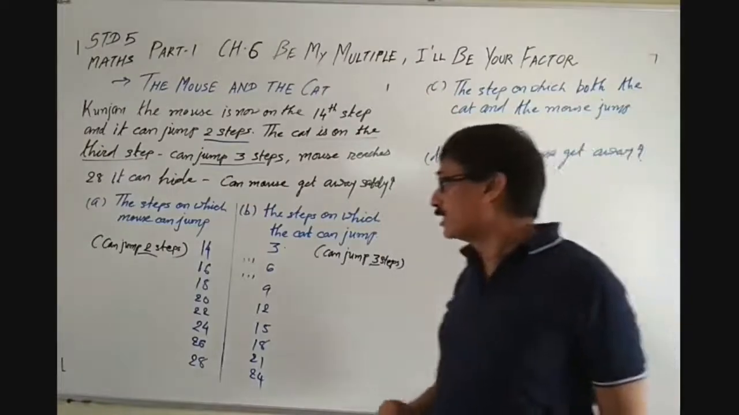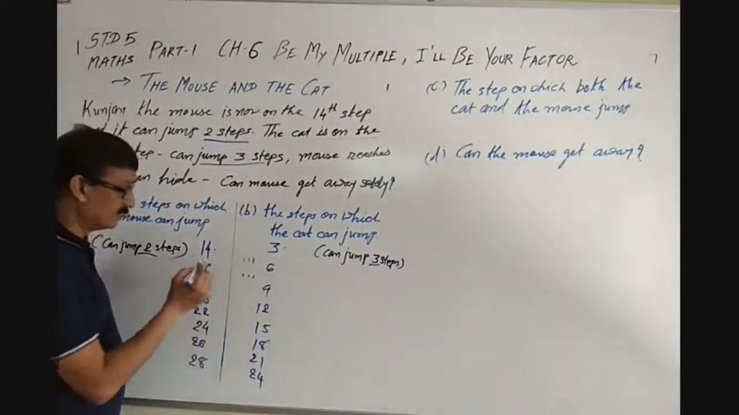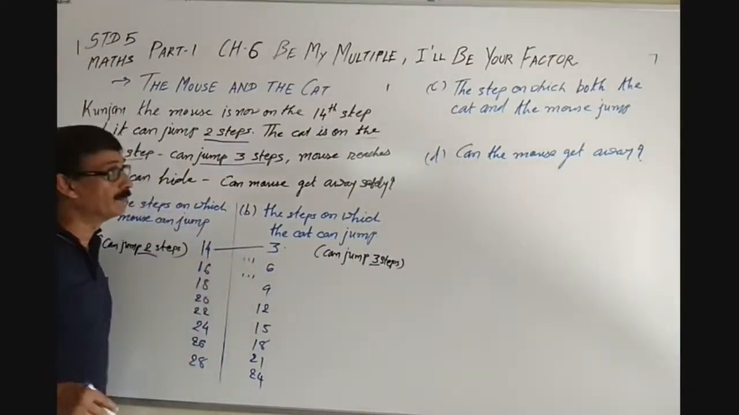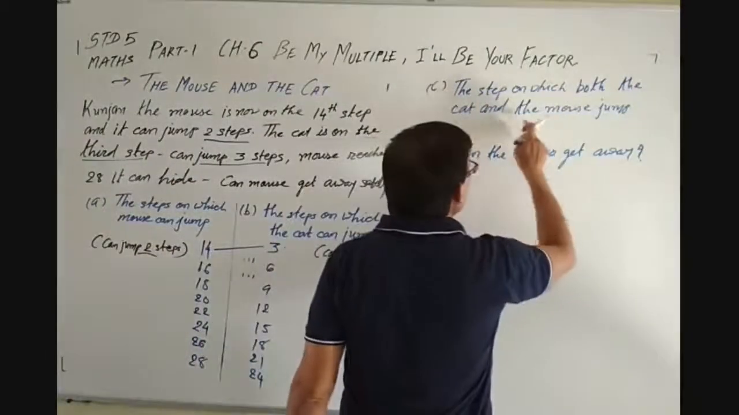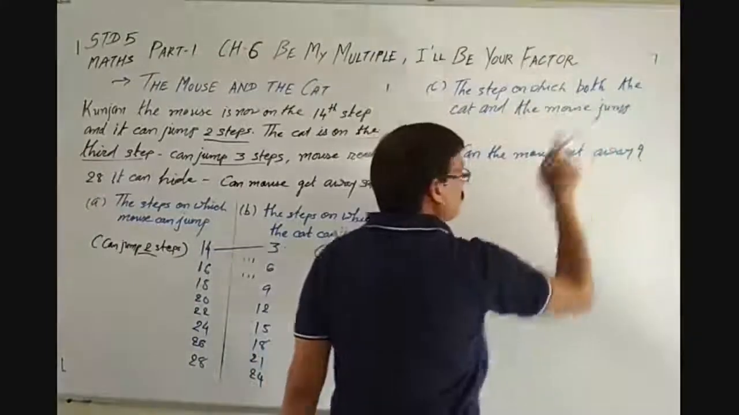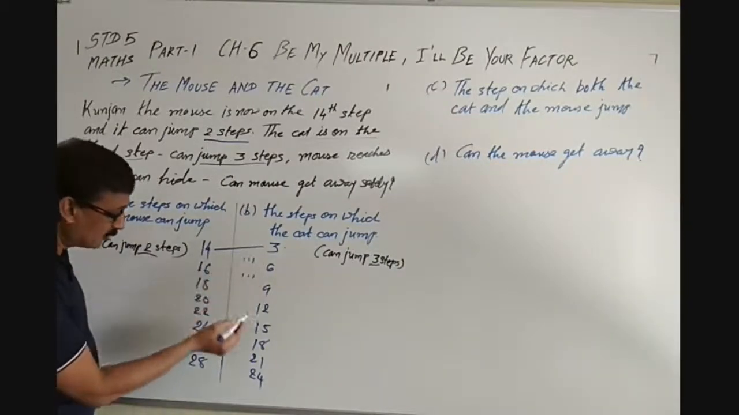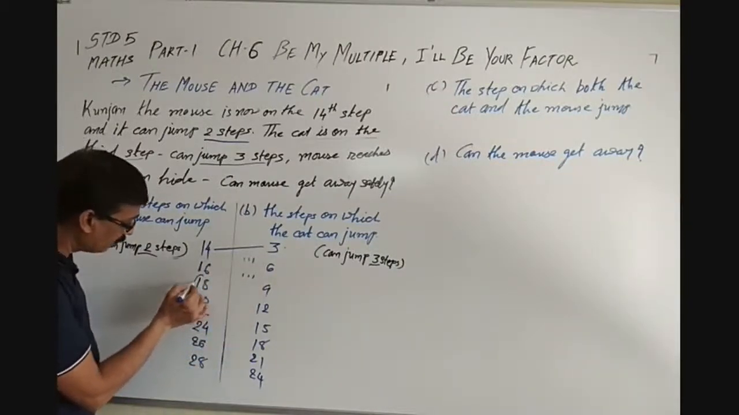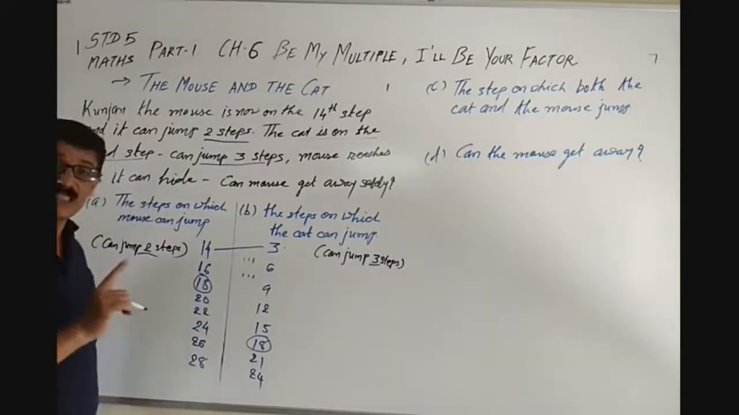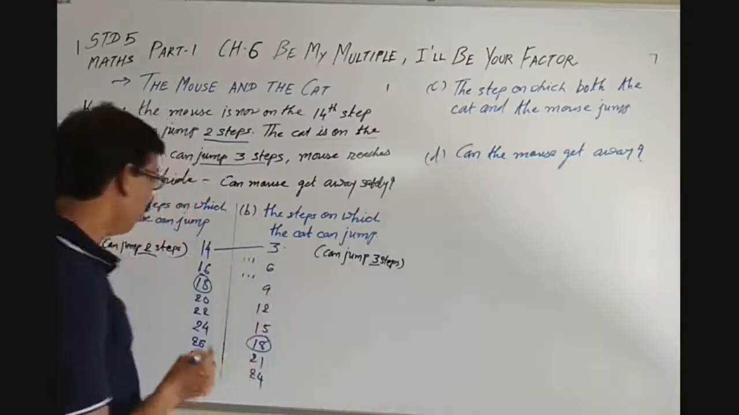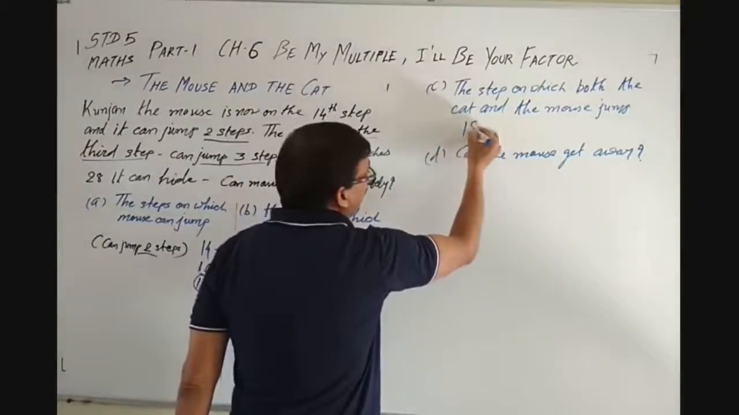Okay. But what do we want to see? See, when the mouse was on the 14th step, at that time the cat was on the 3rd step. Now, our next question: the step on which both cat and the mouse jump. Can you see the similarities at step number 18 and step 18? So one of the steps is 18, on which both mouse and cat jump.